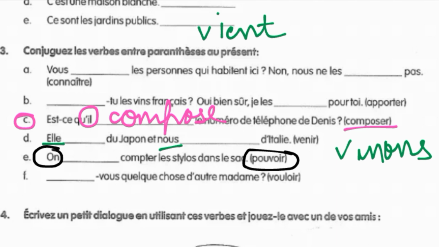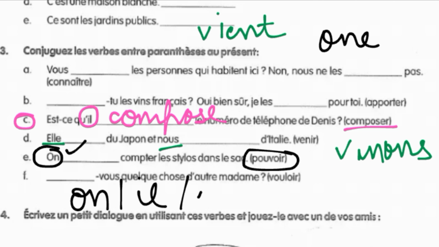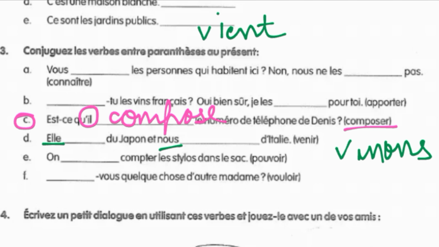Then coming to the E part, in which you have to conjugate the pouvoir verb. So here you can see that the subject pronoun is on. Now many a student will get confused about what this on is. On is the subject pronoun which is third person singular to refer to one. For example, if you say one calls France the hexagon because the shape of its map is in the form of a hexagon. So here you have used one. You are not sure which one, who you are talking about. It is plural, but in its actual sense it is singular. So in French you have this as on, and it is placed with il and elle. So whatever the conjugation of il and elle subject pronoun is, the same you have for on. That means here we have to indirectly conjugate pouvoir verb with il or elle, and we'll directly get our answer for on as well. So for pouvoir the conjugation of on is going to be peut.